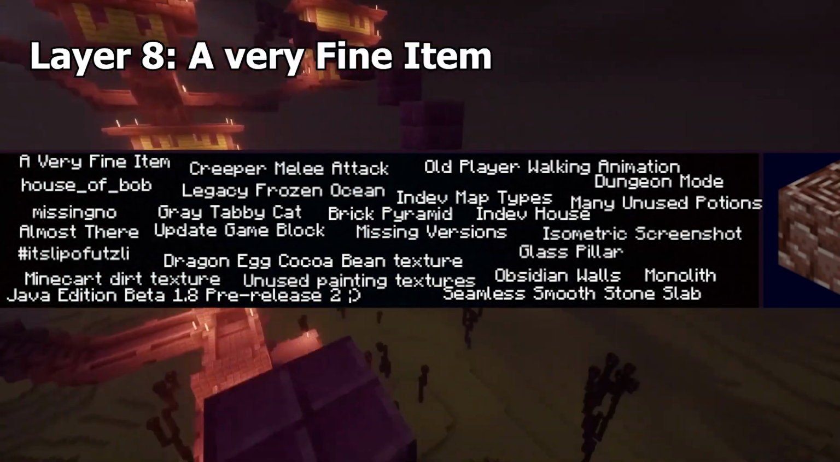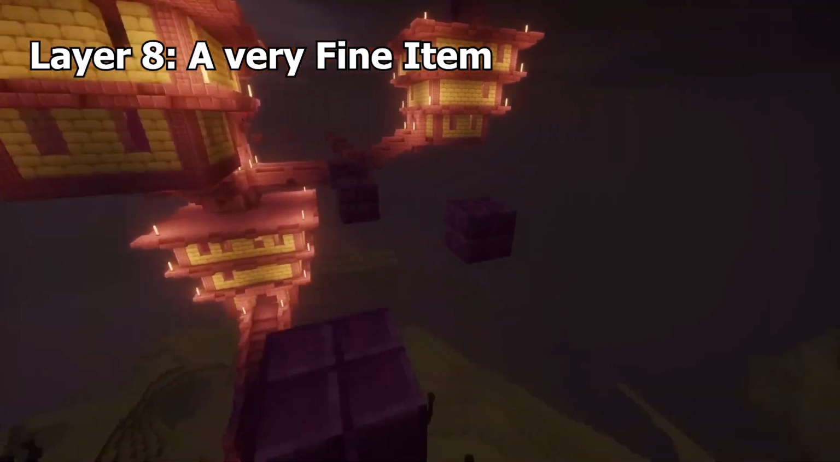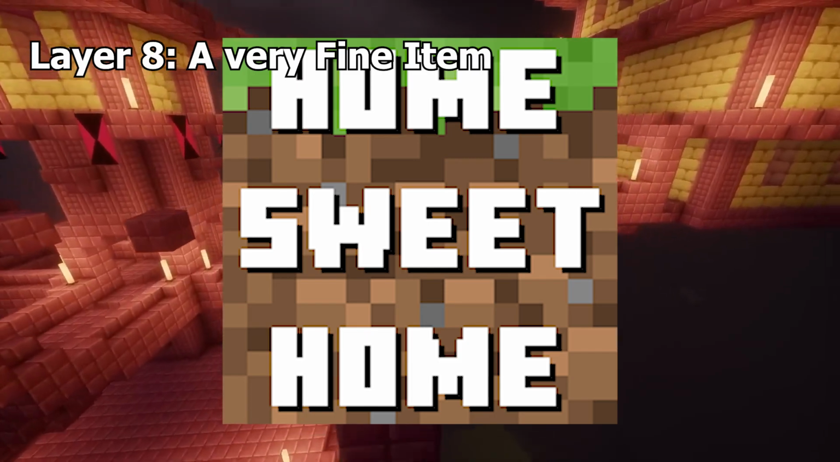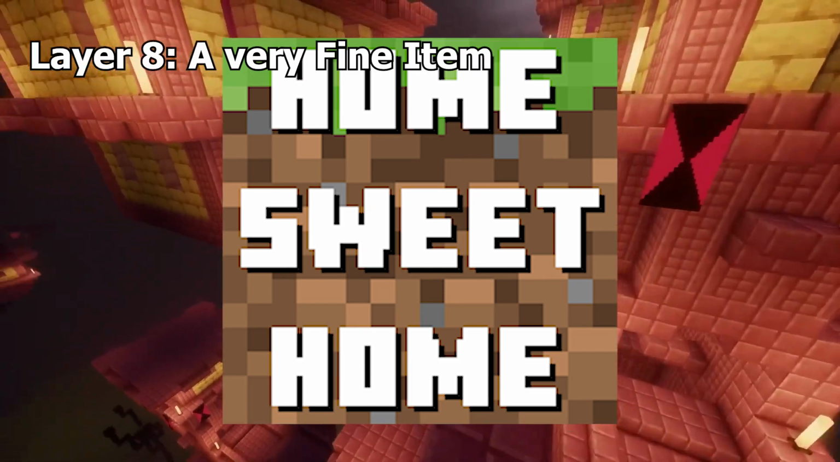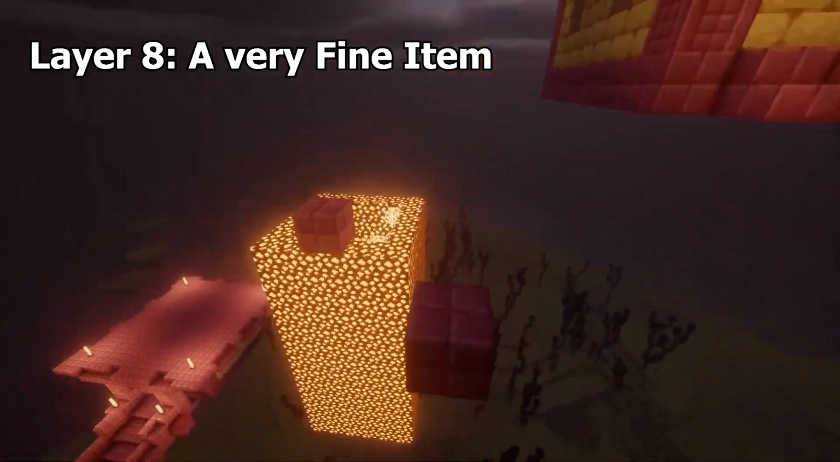Layer 8. A very fine item. This is another joke item that could be obtained in the Infinity Snapshot. Found in the Isolation dimension, it looks like a grass block with the words "Home Sweet Home" on it. Unlike most items, it features a 64x texture instead of a 16x one.